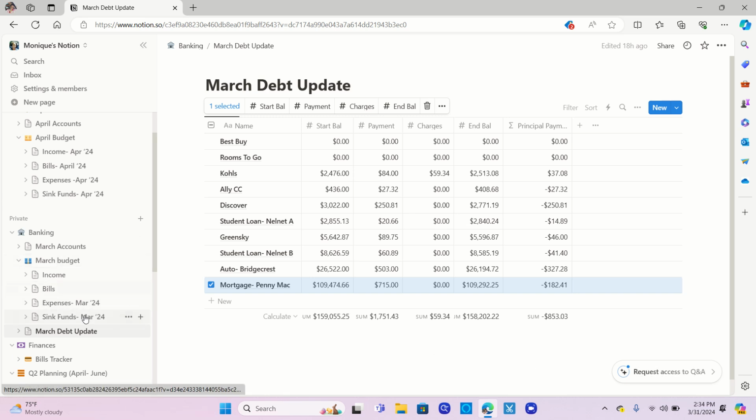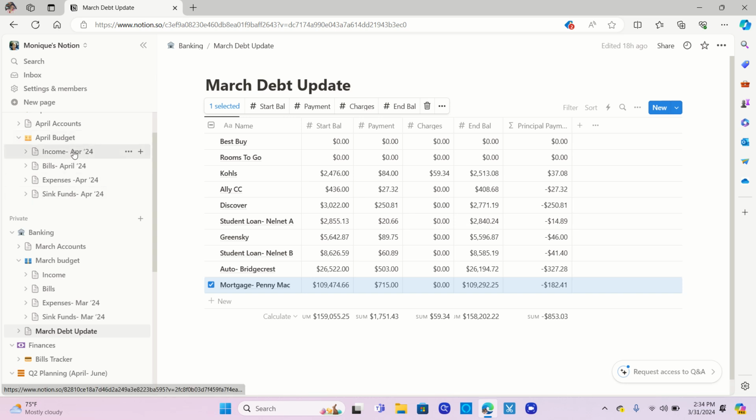I will keep this information here. I will copy this, duplicate it for April, rename it for April, April debt update. I will take the ending balance and that will be the starting balance for April. Got it? So that is how I'll be tracking those two numbers, and I will provide that information in a video through Notion going forward. Everything else is going to remain just as it is today.